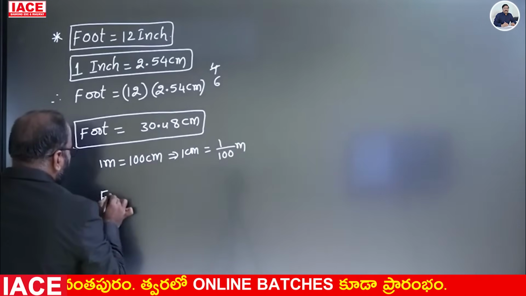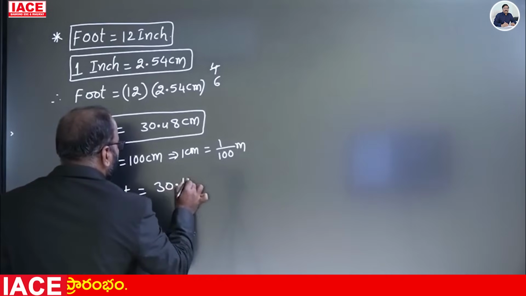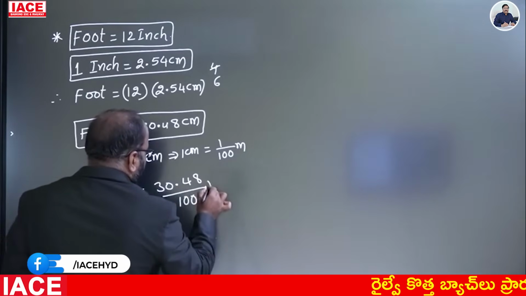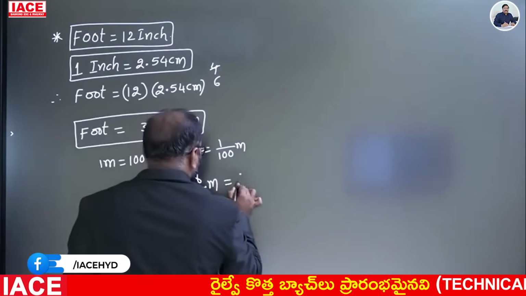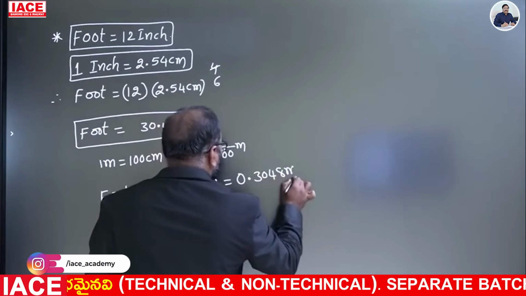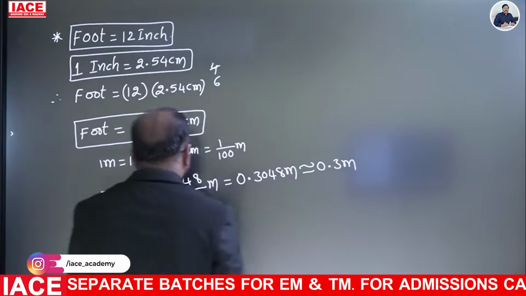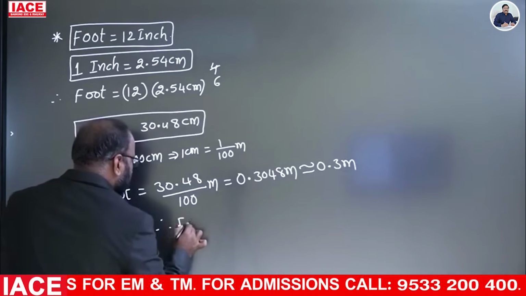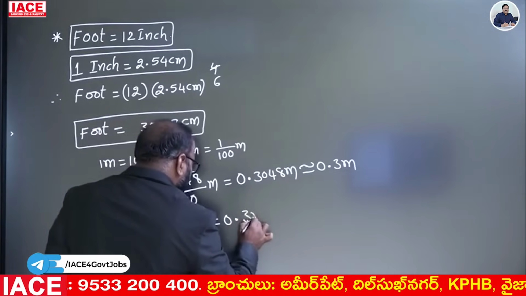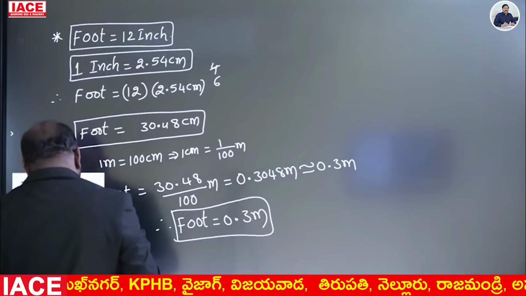Therefore, 1 foot is equal to 30.48 by 100 meters, which is equal to 0.3048 meters, approximately equal to 0.3 meters. Therefore, 1 foot is equal to how many meters? 0.3 meters. How many centimeters? 30.48 centimeters.